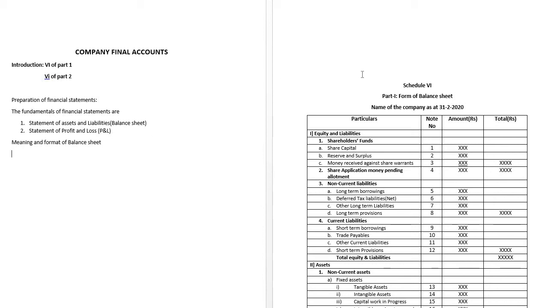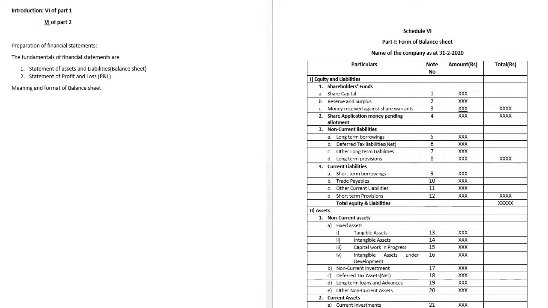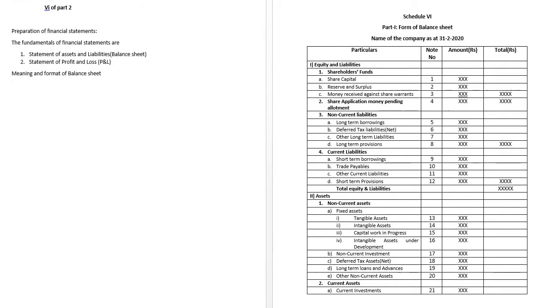Moreover, in case of the company's accounts, we are going to show the accounts schedule wise. Therefore, before starting with the problems of company final accounts, we should thoroughly understand the schedules.